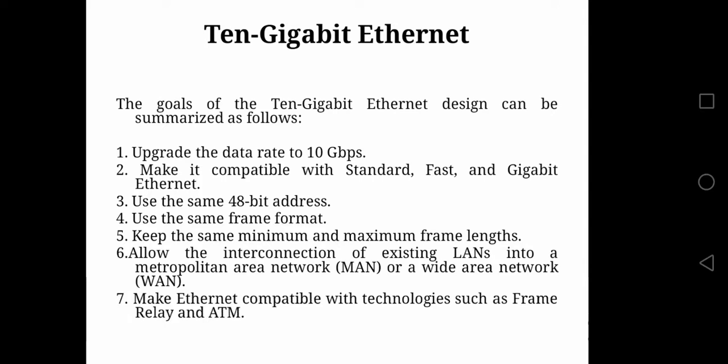Now let us see what we mean by frame relay and ATM. We can call frame relay and ATM fast packet technologies, where frame relay uses variable size packets and ATM uses fixed size packets. And the expansion of ATM is asynchronous transfer mode. Whenever we are sending multimedia data over the internet, we require these two technologies for the fast transmission of the data. Now our 10 gigabit Ethernet will support this.